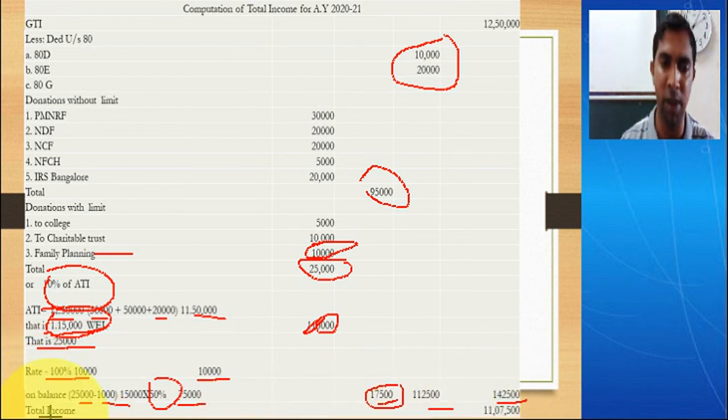So the total income of Mr. Jagadish on which he has to pay the tax is how much? It is here. It is 11 lakh 7,500, the total income of Mr. Jagadish. So this is the problem.